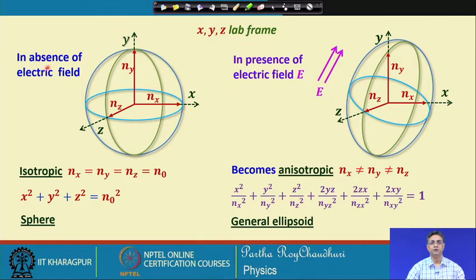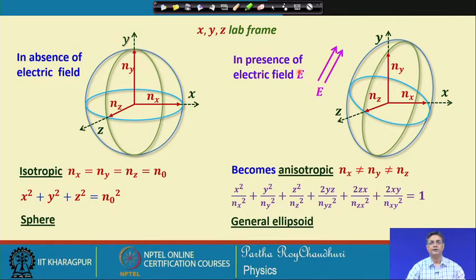Now, we have already learnt the index ellipsoid associated with an optical medium, and if it is an isotropic medium and that too in absence of an electric field, the index ellipsoid is a sphere. n x, n y and n z, all of them are equal. So, it represents a sphere, that is, in all directions the electromagnetic waves will see the same refractive index, which is represented by this equation.